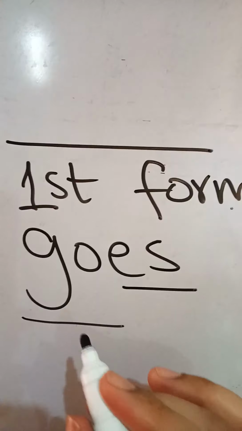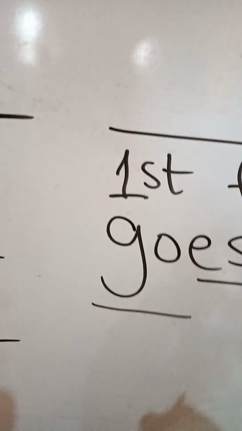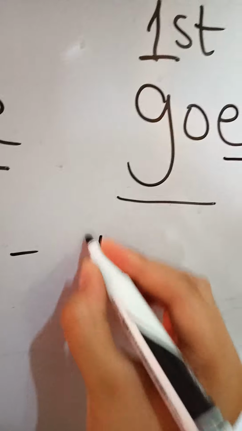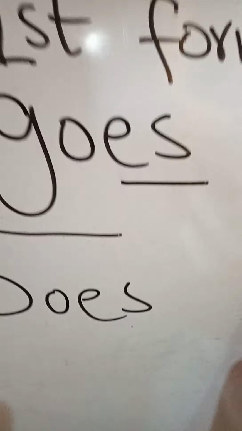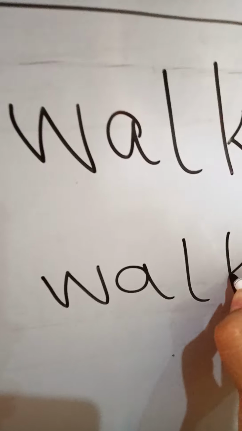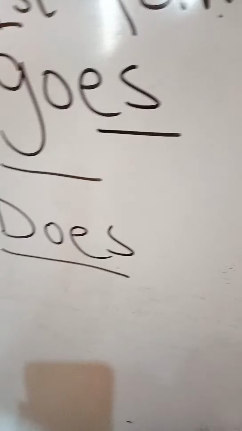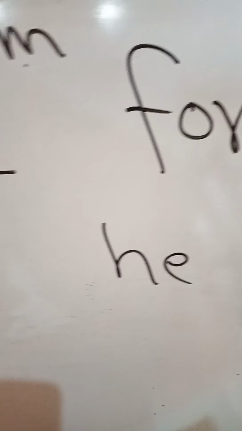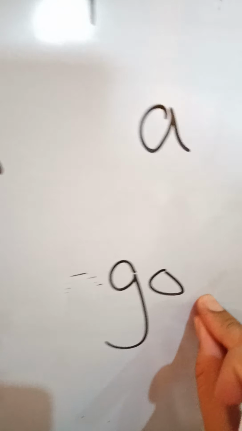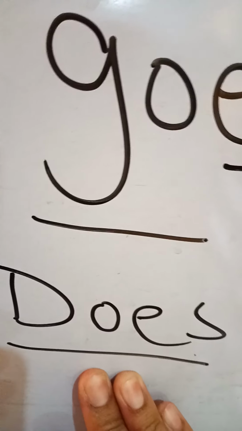First form of verb. And when we make the interrogative of it, does he go for a walk? Does he go for a walk? Students, see what change comes here. When we are making interrogative, the es will jump out here with the do. When he, she, it will come, the es addition will be here with the does.